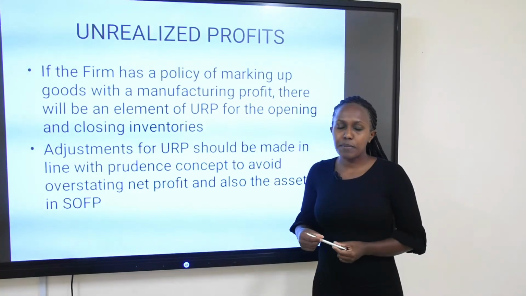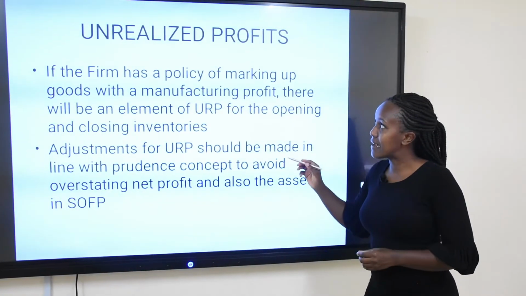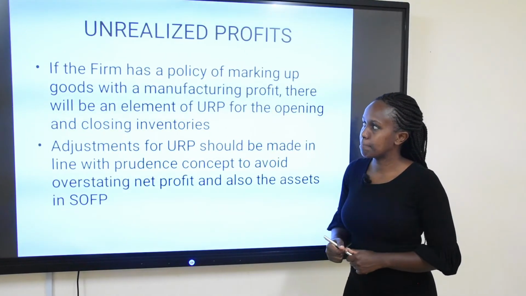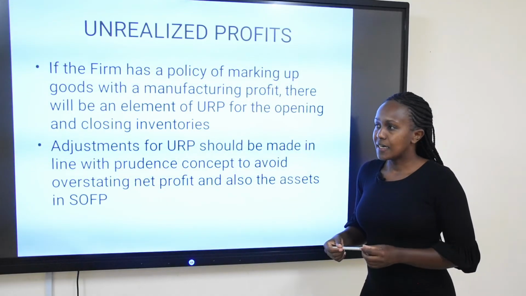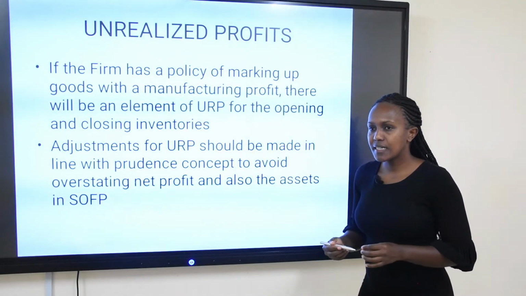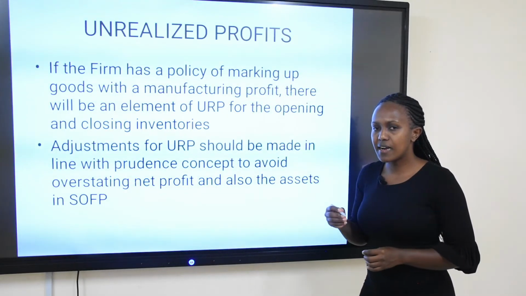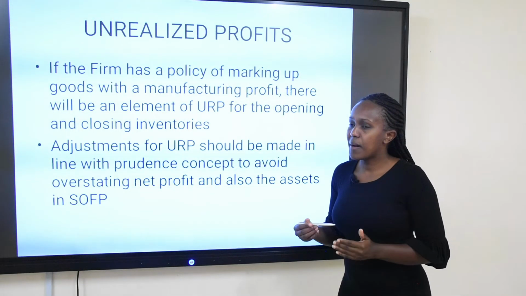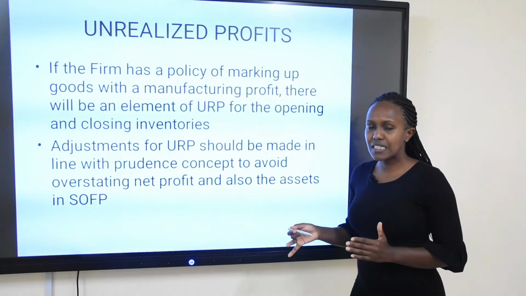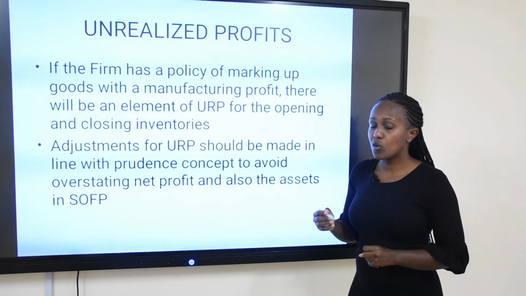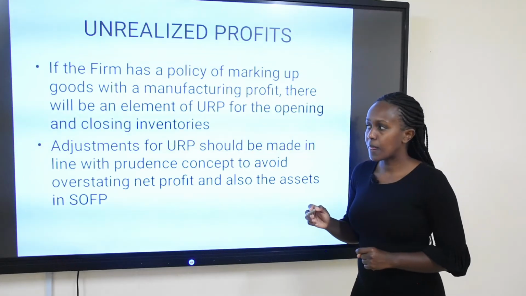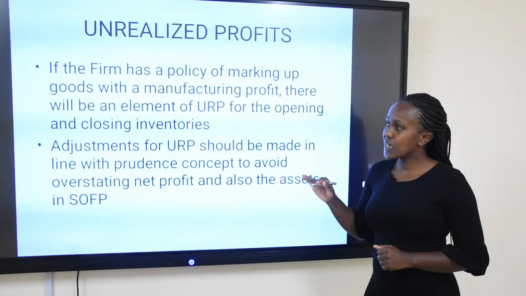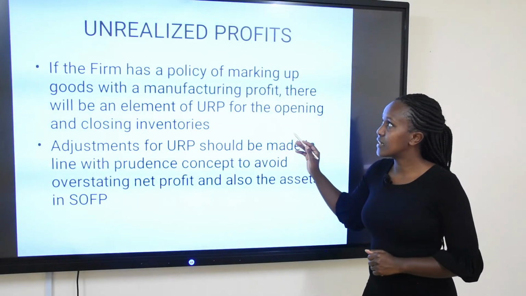We are also going to familiarize ourselves with one terminology here, that is unrealized profit. Now this will be much better explained when we look at our question, but unrealized profit occurs whereby, in case during production we add a markup or what we call a factory profit, that would mean that if any item among the ones to which we have added a factory profit is still in the stock, meaning there is closing stock and opening stock, those closing stocks and opening stocks are overpriced by the amount of the markup. So that amount of markup is what we are calling unrealized profits.